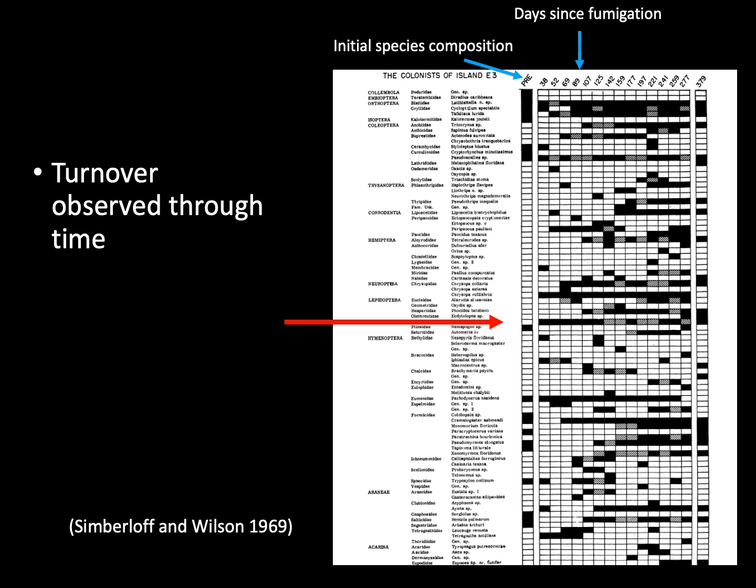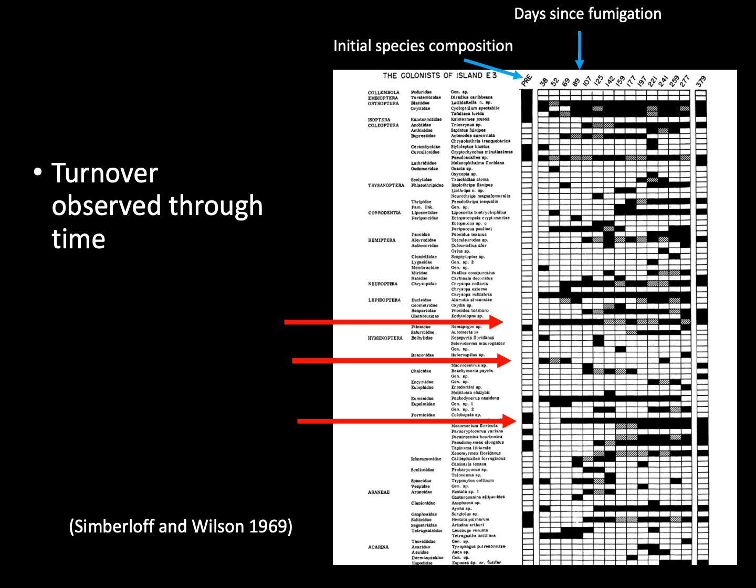We can see a different pattern for this parasitic wasp. This species was also absent before fumigation. Then it dispersed to the island. You can see there are a few cells that are filled, but it did not persist on the island. In fact, twice it seems to have colonized and twice it seems to have gone extinct.